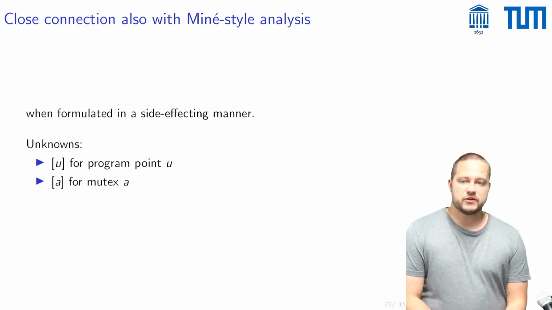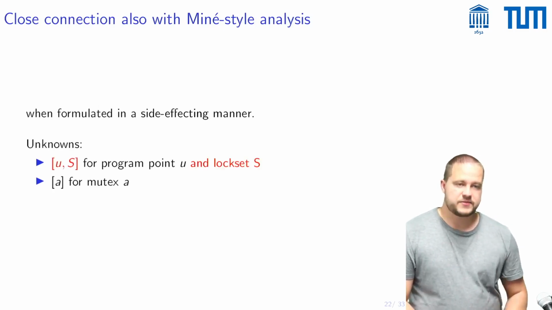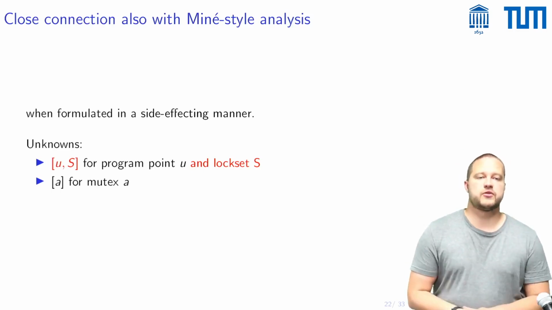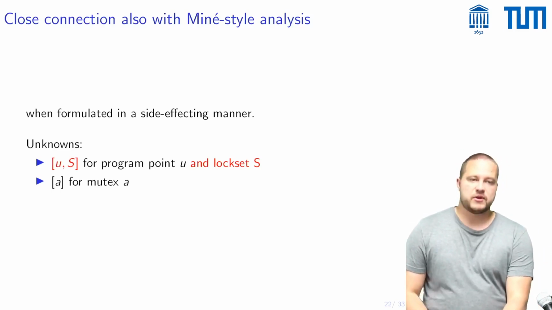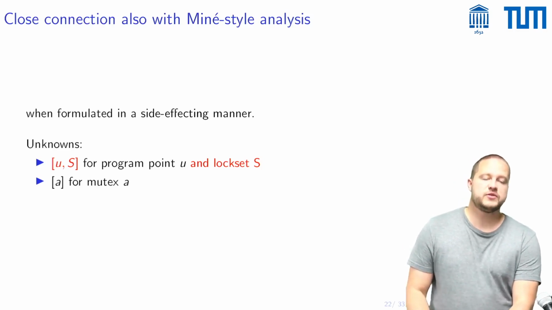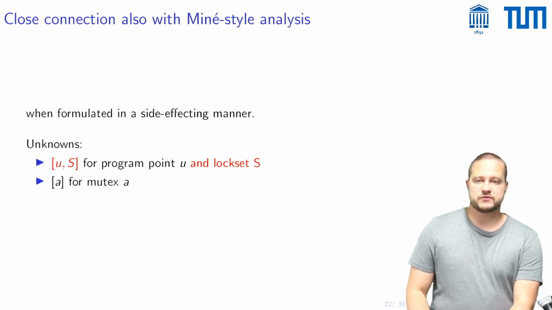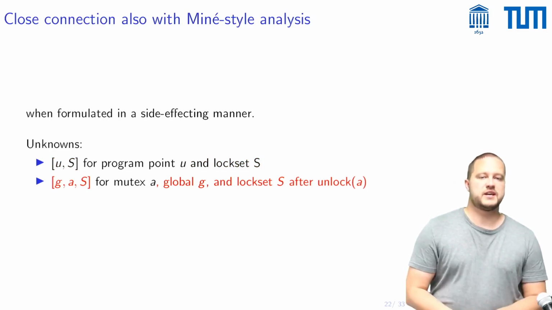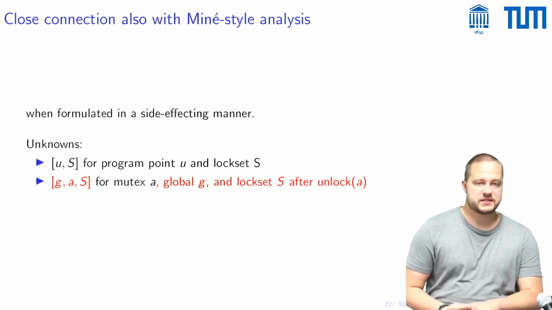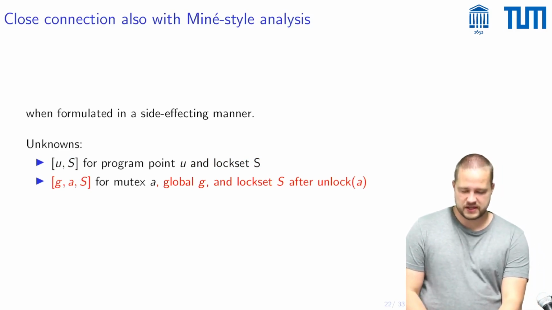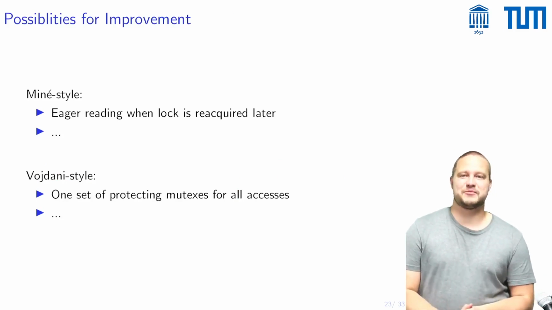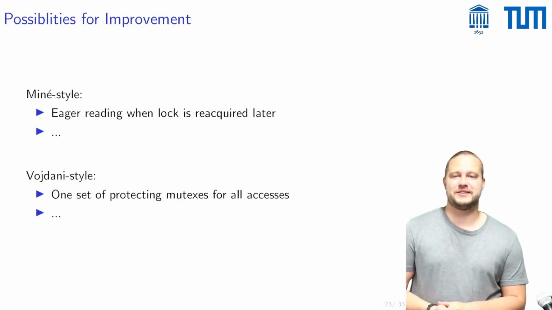Namely, where we have unknowns U for a program point in the concrete semantics, in a side-effecting formulation of this Miné analysis, one would have unknowns U and S for program point U and lock set S, and where we have unknowns A for mutexes A in our concrete semantics, for a Miné style analysis, one would have unknowns G, A, S for a mutex A, a global G, and the lock set S that was held after the unlock of this A. Having cast all of these analyses in a common framework, we also have identified some possibilities for improvement for either style of the analysis.